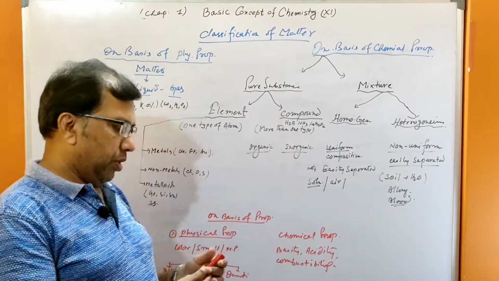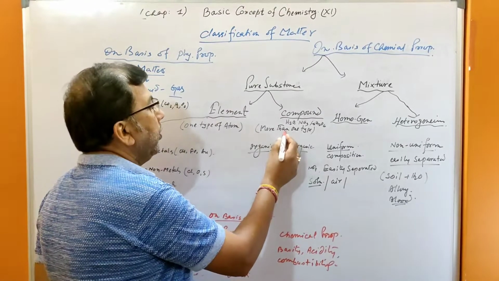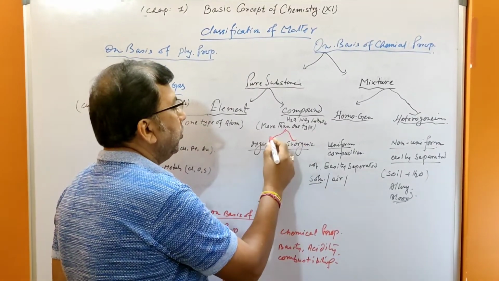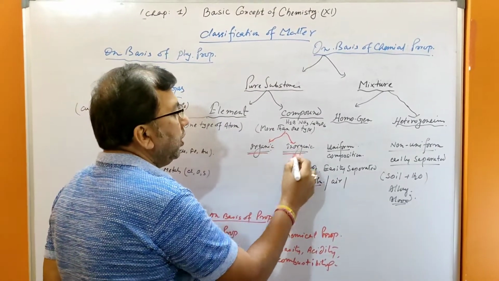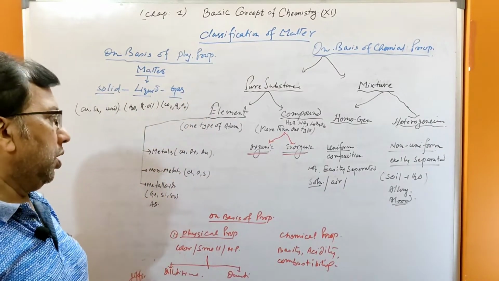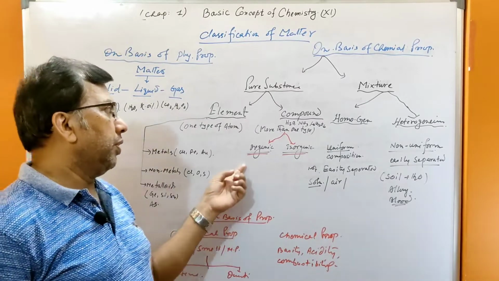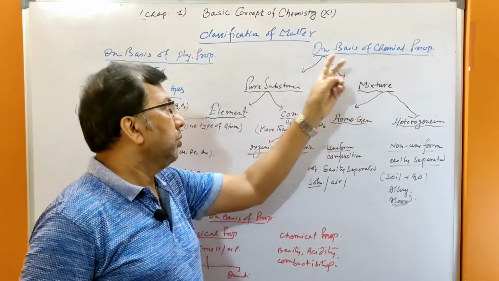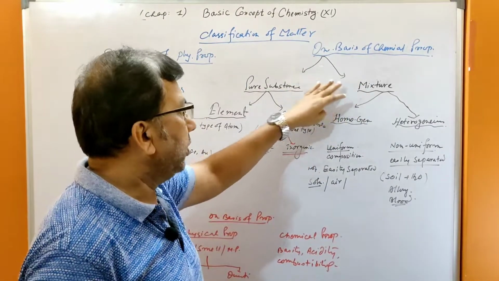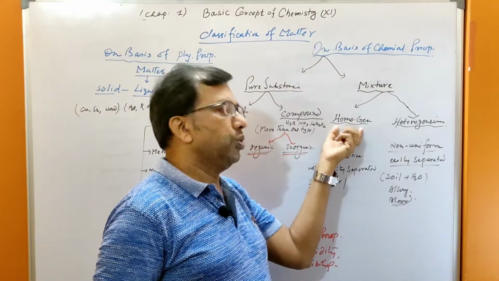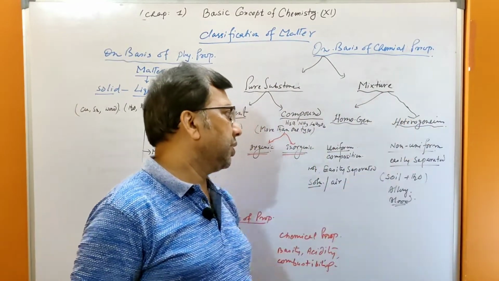And compounds can be classified into organic compounds and inorganic compounds. Organic compounds contain carbon and hydrogen necessarily. And on the basis of mixtures, the pure substance and mixture, these are two types. The mixtures are of two types: homogeneous mixtures and heterogeneous mixtures.